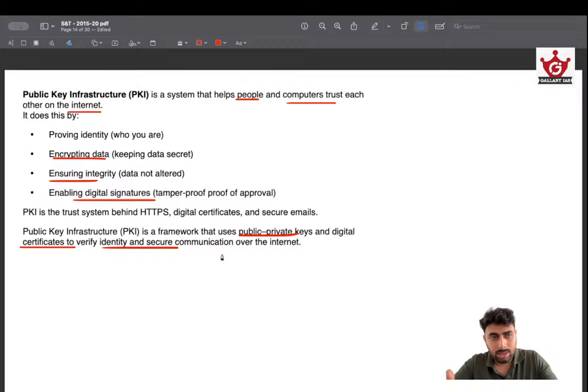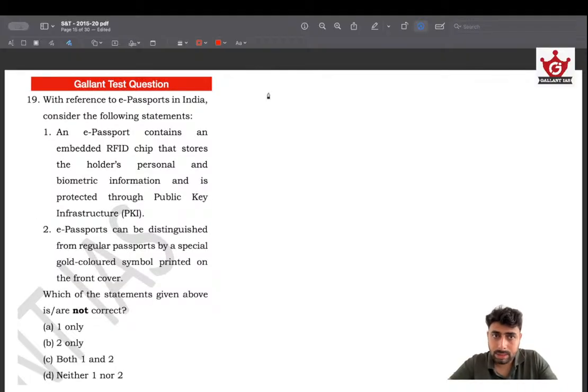Actually transfer information across the internet in an encrypted way. And the relevance I have told you is regarding e-passports. So in our Gallant test, we have asked that particular question. E-passports in India: an e-passport contains an RFID chip and the information is protected through PKIs. So this is relevant in terms of e-passports because this is gaining popularity, and it is a kind of cutting edge thing that the government has introduced.